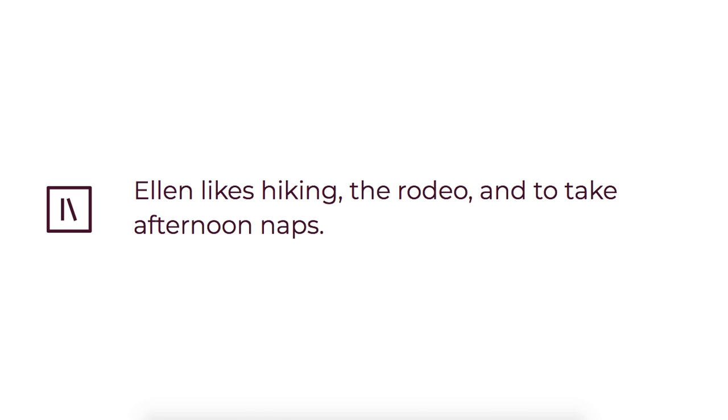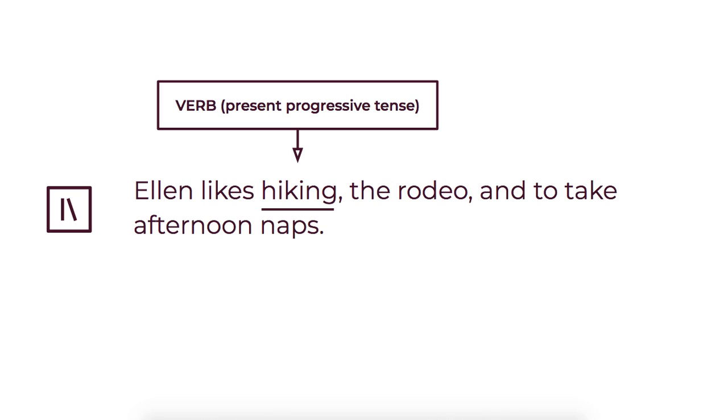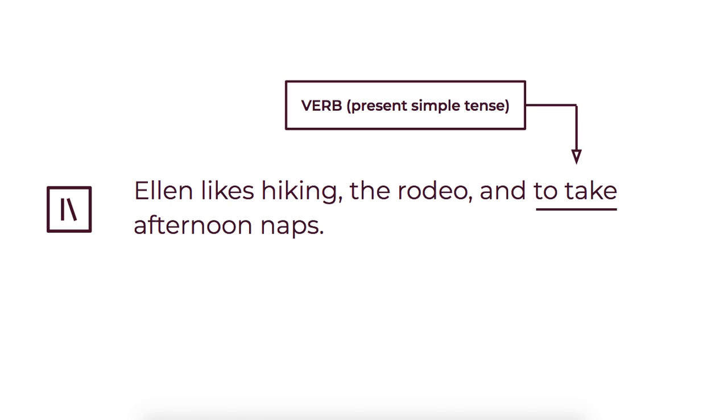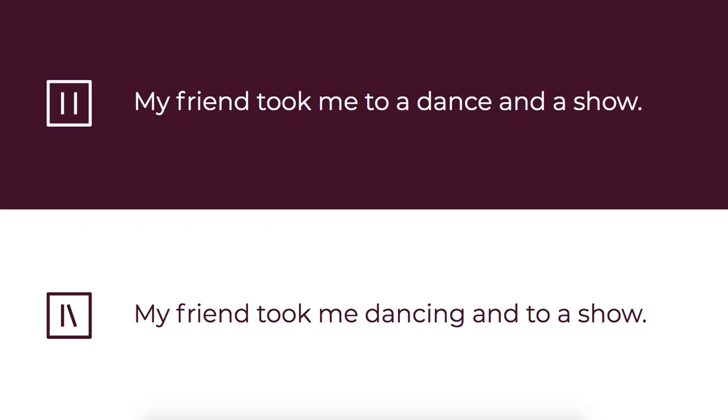Now, let's step through this one more time because I want to emphasize exactly what I mean by the different forms. First, we have hiking, which is a verb in present progressive tense. Then we have the rodeo, which is a noun phrase. And then to take, which is a verb in present simple tense. So again, they are different forms. That is not what we want. Here's another example for you though.